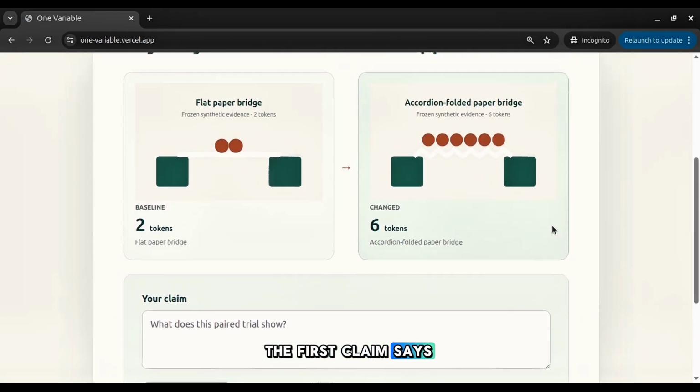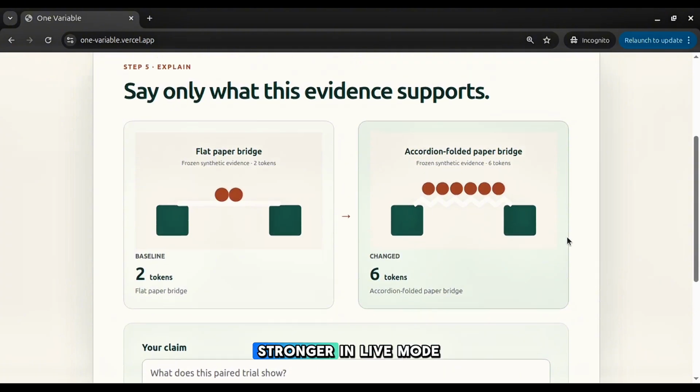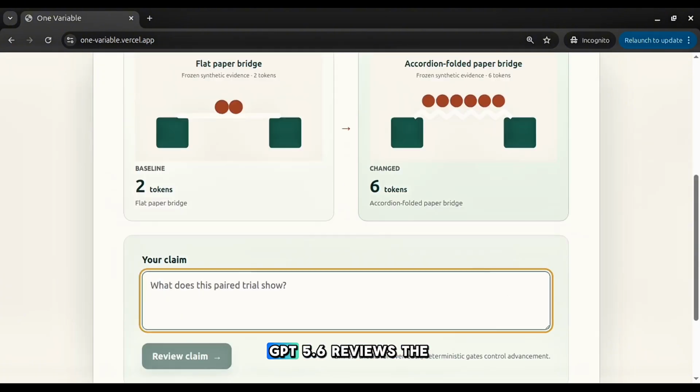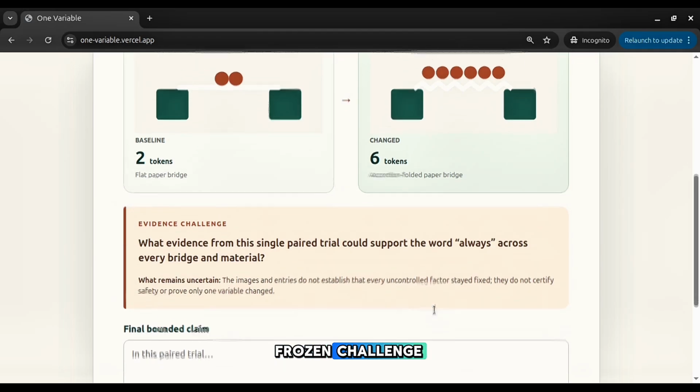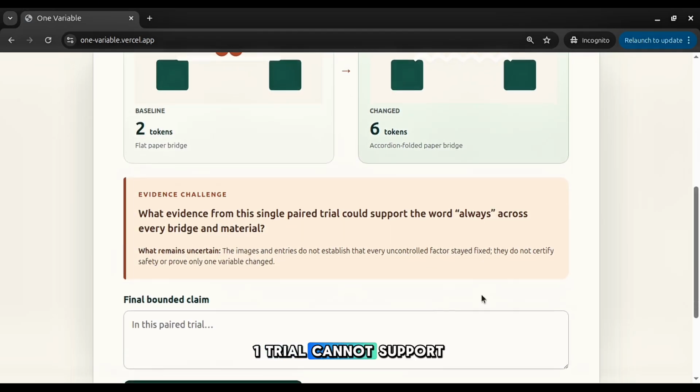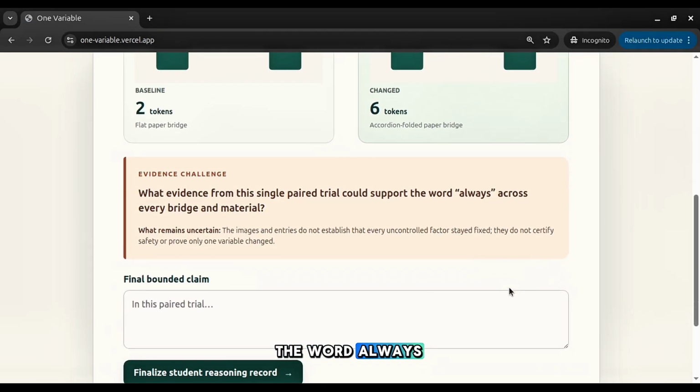The first claim says folded bridges are always stronger. In live mode, GPT 5.6 reviews the claim and measurements through a strict server-side schema. This replay shows the frozen challenge. One trial cannot support the word always.